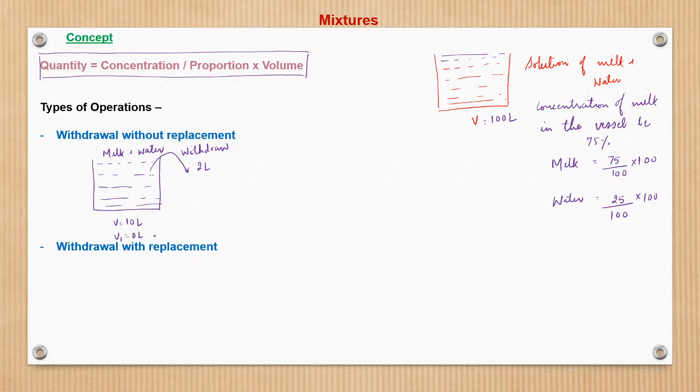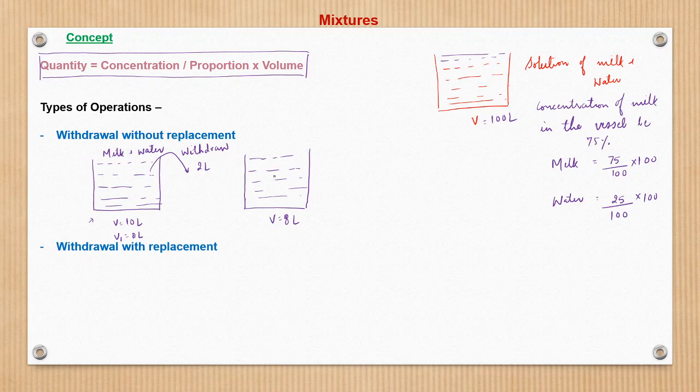And second point, what happens after I have withdrawn? Now the volume is 8 liter. However, the proportion or the concentration of milk and water remains the same as it was previously, because this is a homogeneous solution.